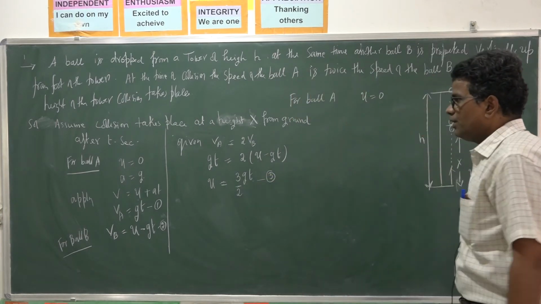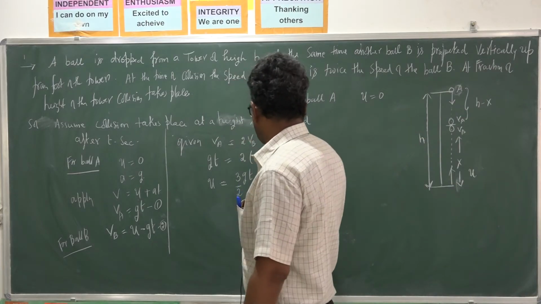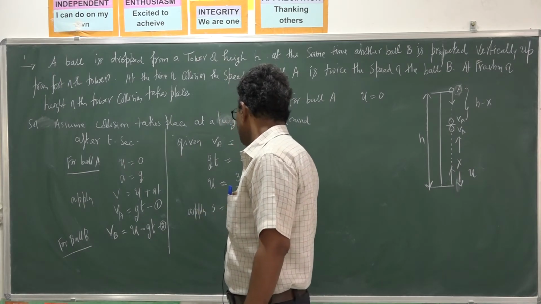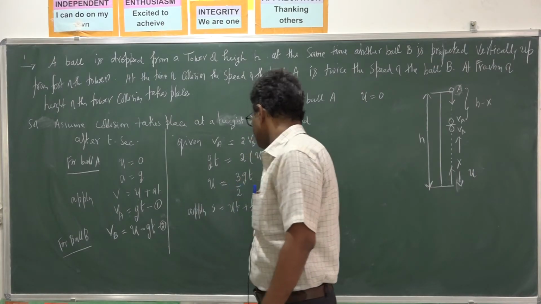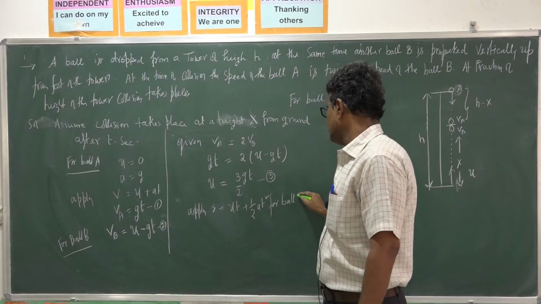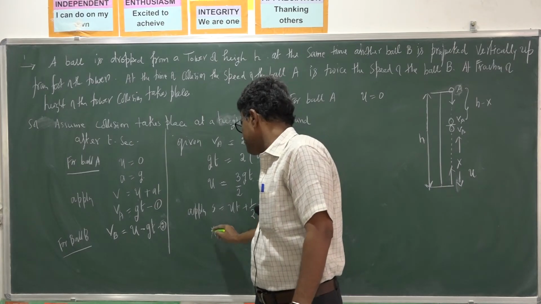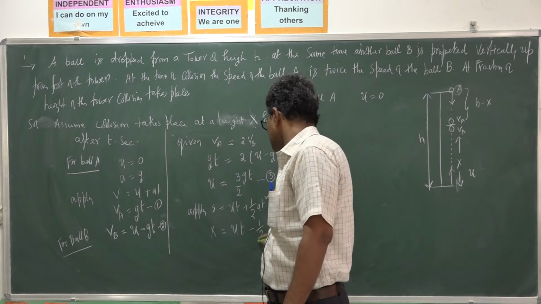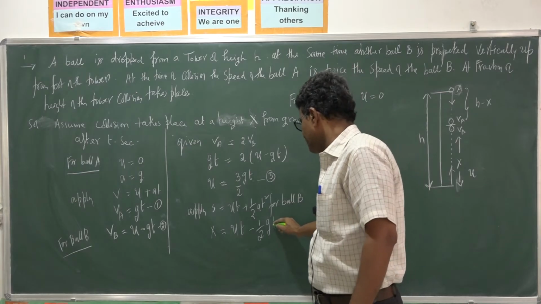Then you find x. Apply s is equal to ut plus half at square, the second equation of motion, for ball B. So what you will get? s means x, initial velocity u into t, since it rises up, acceleration is minus g, so minus half g t square.